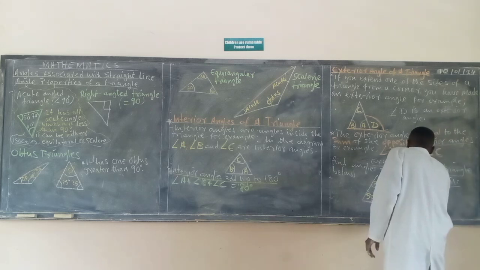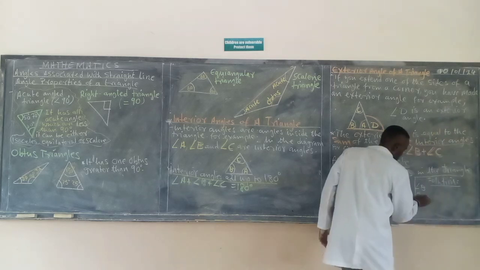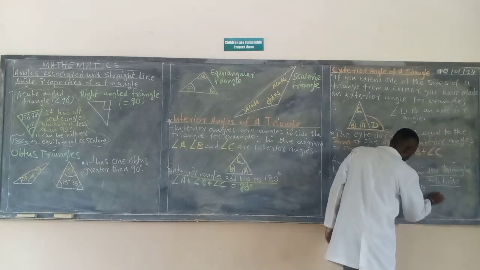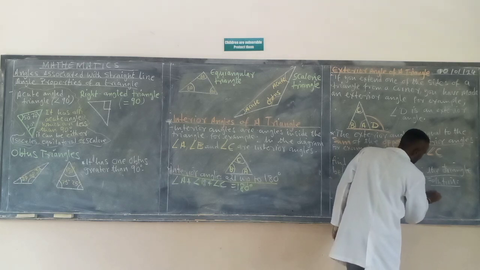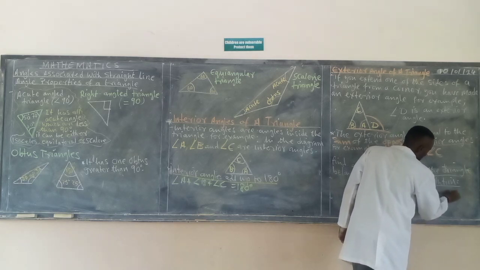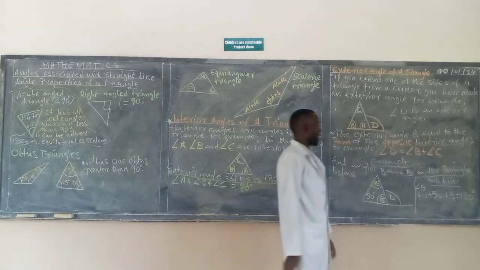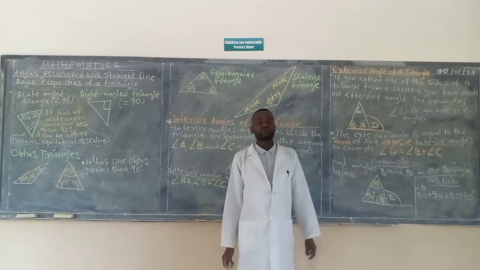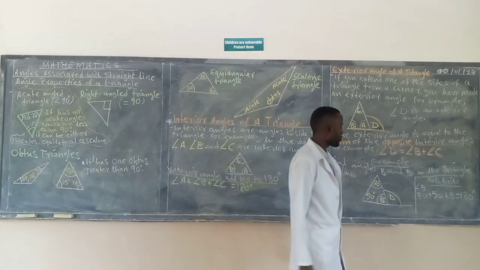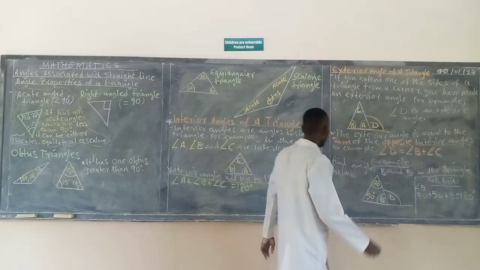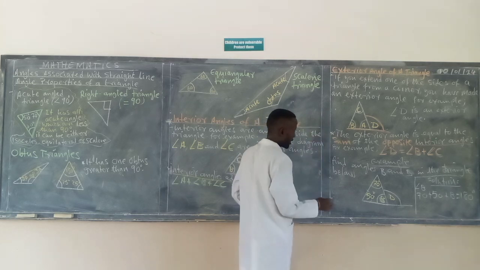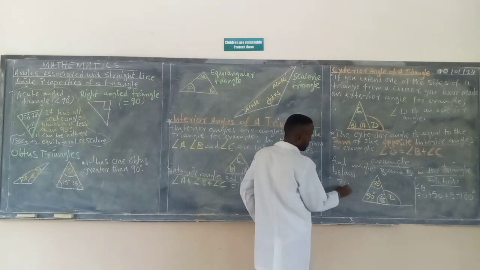So it means that 70 plus 50 plus B is equal to 180 degrees. I want to find my B. So for me to find my B, I will have to add 70 plus 50 first, so I can do my calculations. Where should I do it? Just here. 70 plus 50.